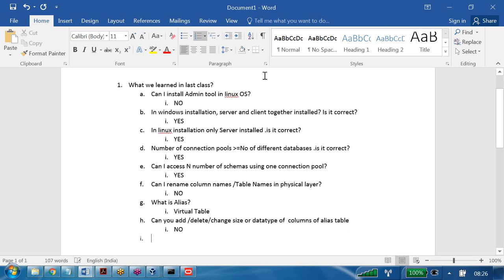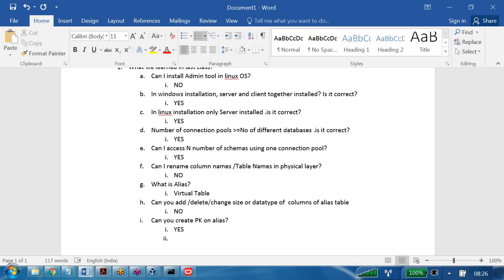Next question. Can you create a primary key on an alias? Yes, we can create a primary key on an alias. I think yesterday these are the things you worked around. These are the questions you worked around. Okay, right. Now let us move on to today's class.